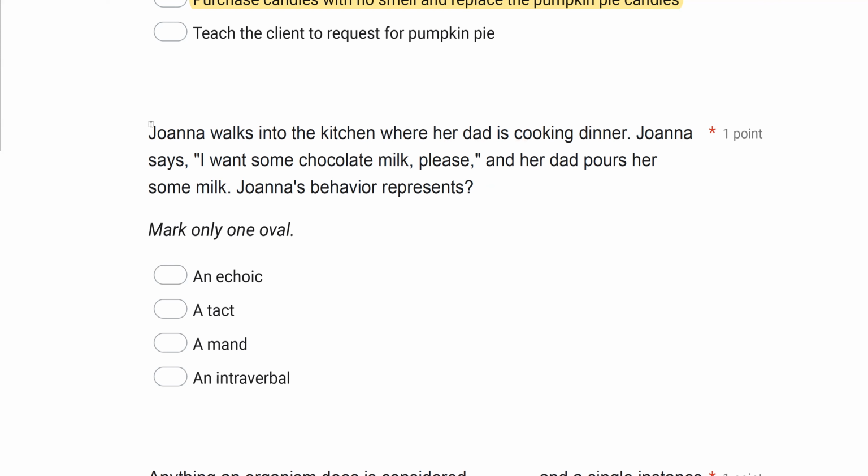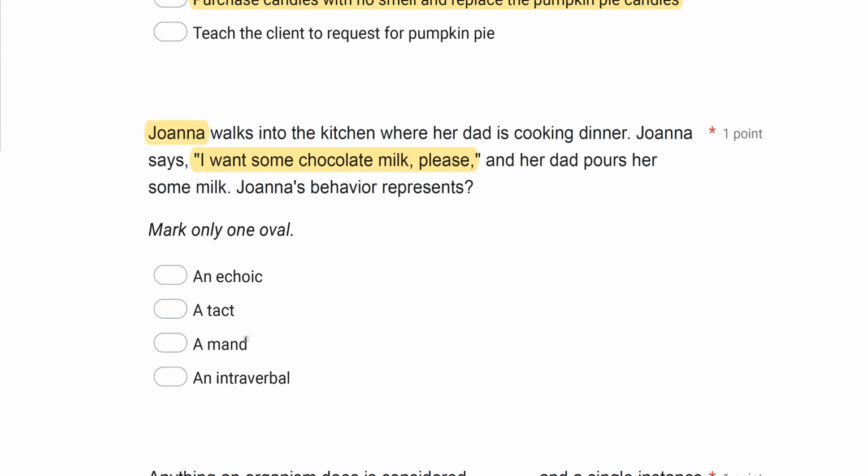In this case, Joanna walks into her kitchen. Dad is cooking dinner. She says, "I want some chocolate milk, please." What has Joanna done? Has she echoed? Has she copied anything? Has she tacted? Has she labeled anything? Has she manded? Has she requested something? Or has she engaged in conversation or answered a question? Well, she didn't copy anything, right? Nobody said anything, so it's not an echoic. She hasn't labeled anything.